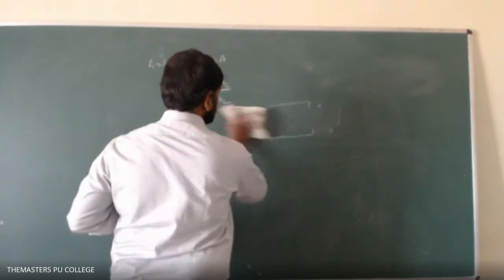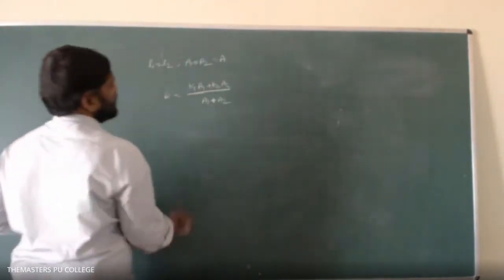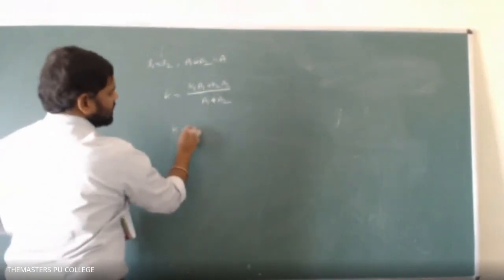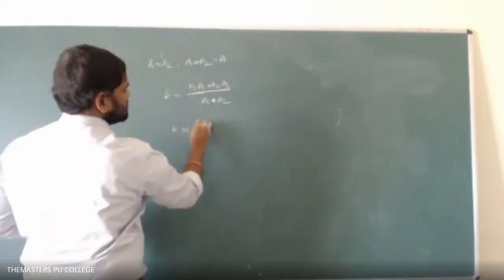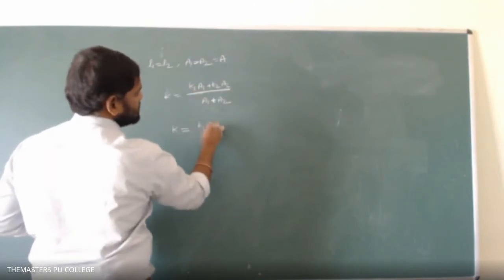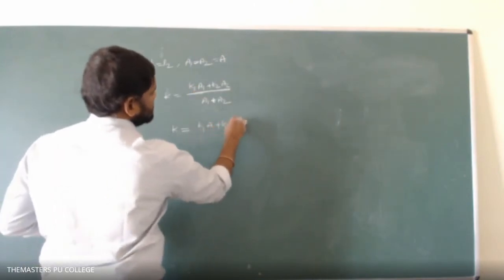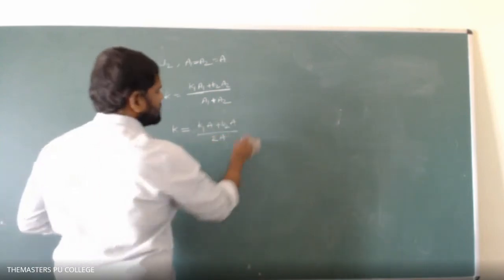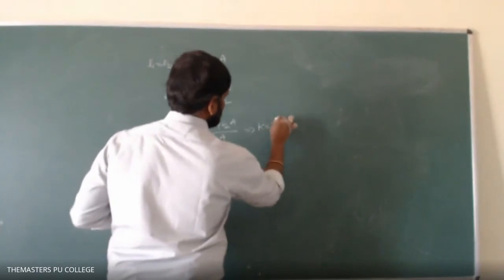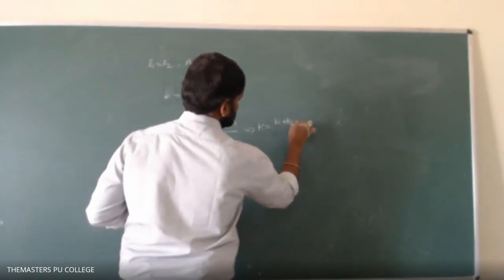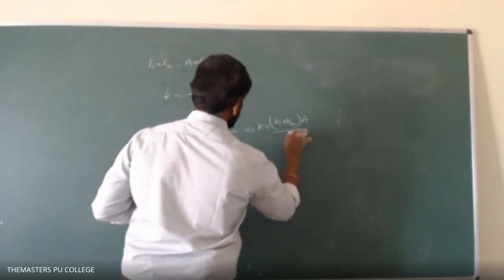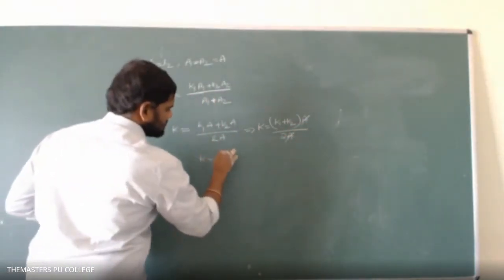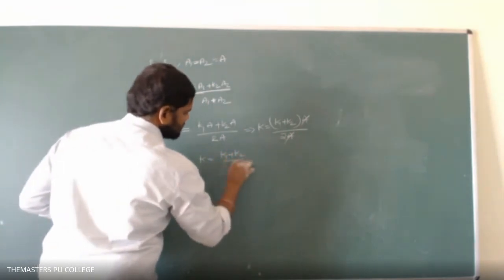Coming to your argument, let A1 equal A2 equal A. Substituting, K is equal to K1 A plus K2 A divided by A plus A, which is 2A. So K is equal to K1 plus K2 into A divided by 2A. This A gets cancelled. Then K is equal to K1 plus K2 by 2.